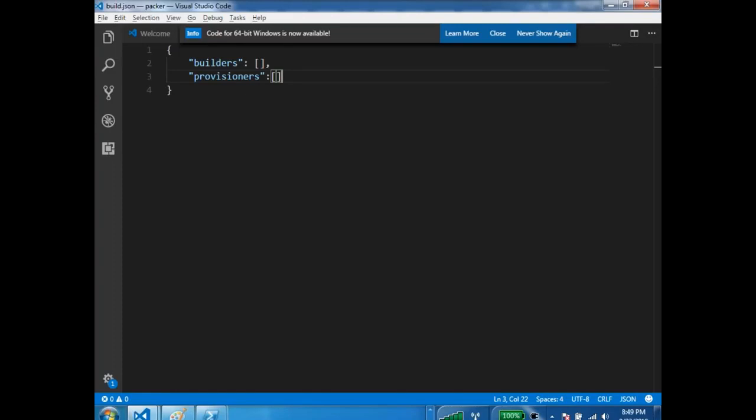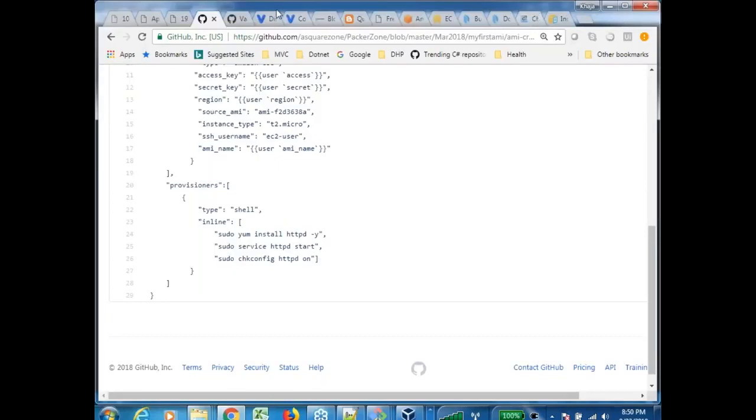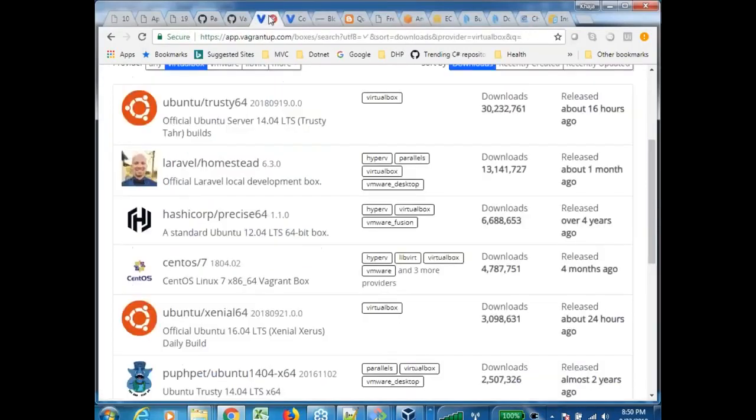And now the builder. What builder do you want to use? Let us assume that this is a concern. Okay. I want to use the Amazon builder. I want to use the Amazon builder. So what I do is I go to the documentation. Where is my Packer documentation?